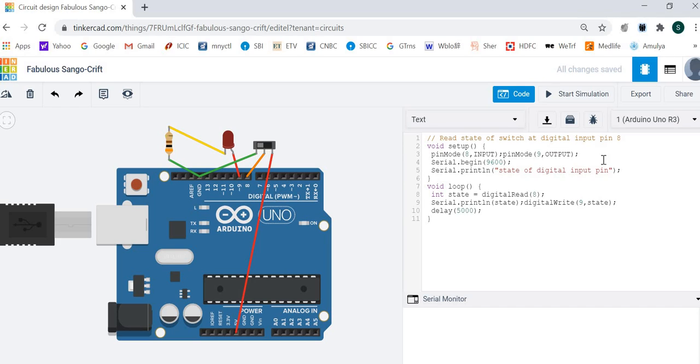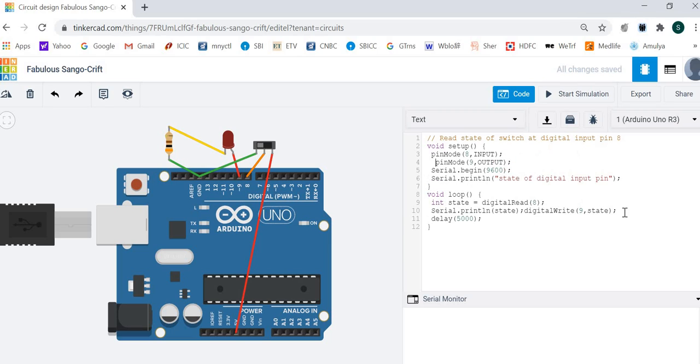So see how the program proceeds. Pin mode 8 input means pin number 8 is input. Pin mode 9 output means pin number 9 is output. Serial begin 9600 is just for watching the state on the serial monitor. Then the state of digital input pin message is displayed to start with. Then state equals digital read 8, so the pin 8 state is taken by state.